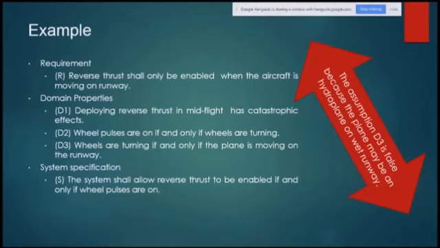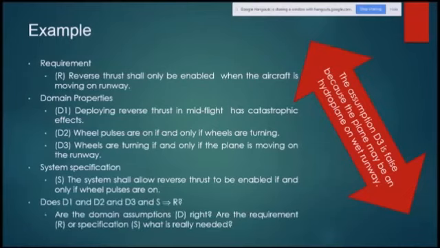And the system specification S: the system shall allow reverse thrust to be enabled if and only if wheel pulses are on. So D1 and D2 are still okay, but D3 is not okay, though the system specification should have this. This is a conditional example, and I'll make it clearer. Do D1, D2, D3 and S result in the requirement being met? Are the domain assumptions D right? Are the requirement R and specification S what is really needed? This is the question, and we should get the answer after going through this.